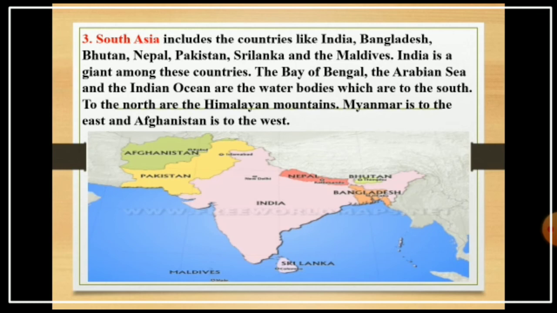That is why India is called a peninsular country. Got it? To the north are the Himalayan mountains, Myanmar is to the east, and Afghanistan is to the west of this regional division.